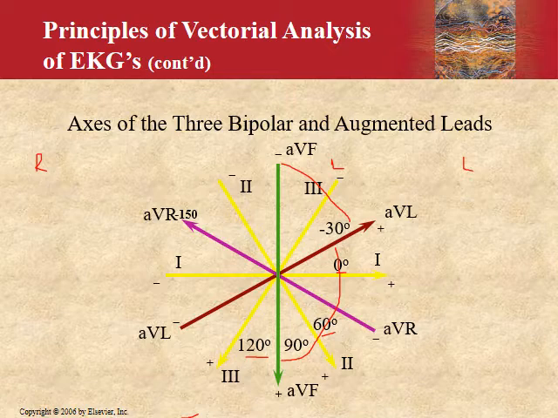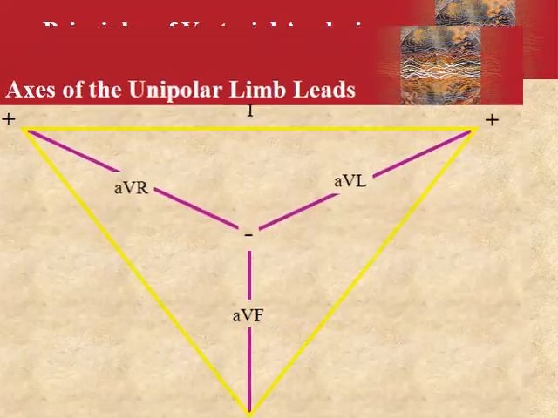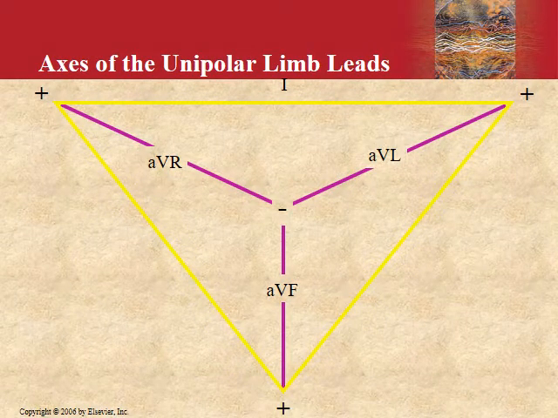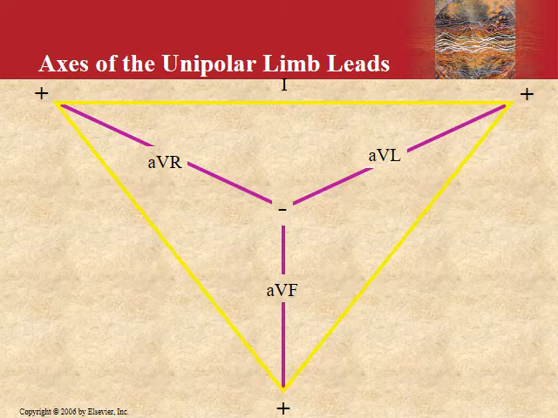Now it's easy for you to say the right axis deviation. That would lie somewhere here, from 120 to about plus 180. This would be your right axis deviation. And here, from minus 180 to minus 90, this is your extreme axis deviation, also called the northwest axis. So these are the normal axes of the unipolar limb leads.